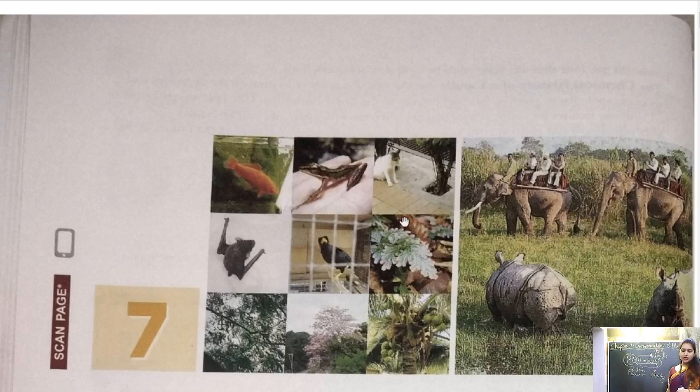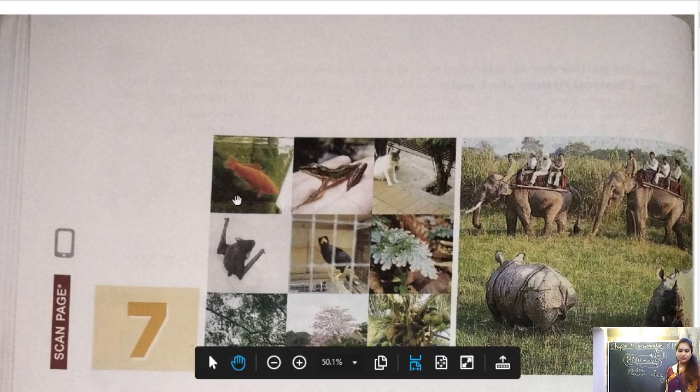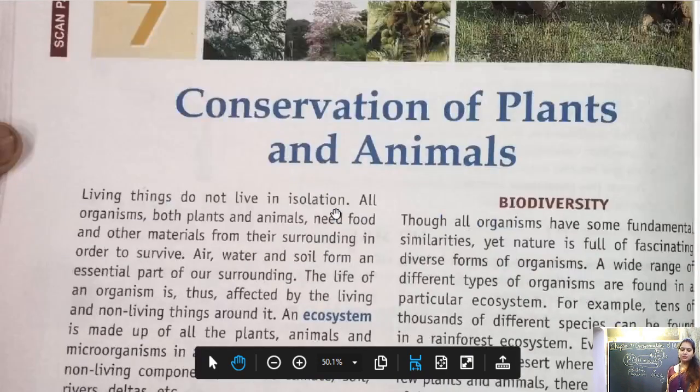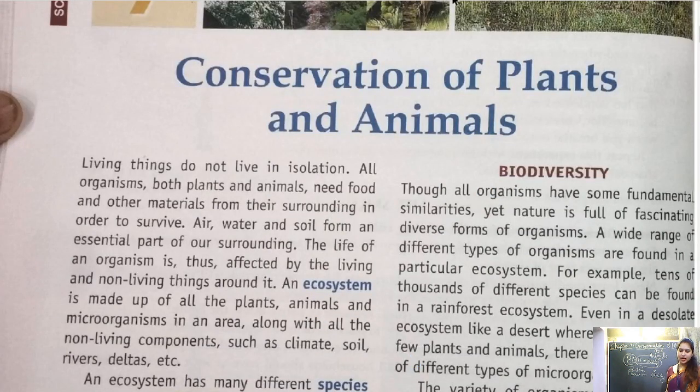You can see in the figure here we have different varieties of animals and plants. So this is the chapter, conservation of plants and animals. Let's start with it.